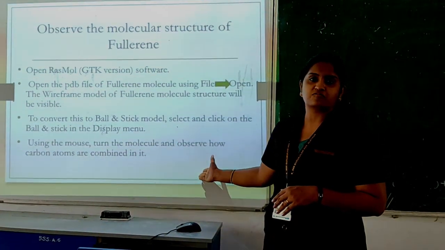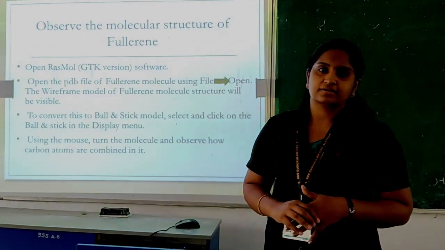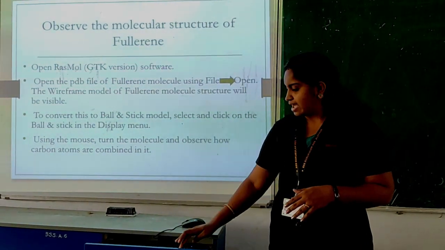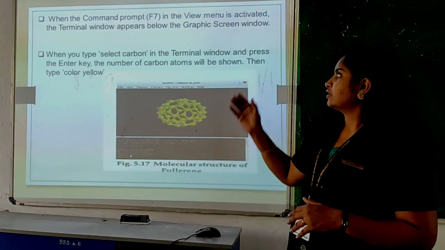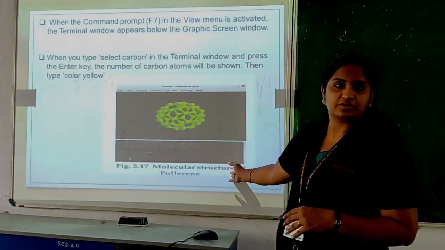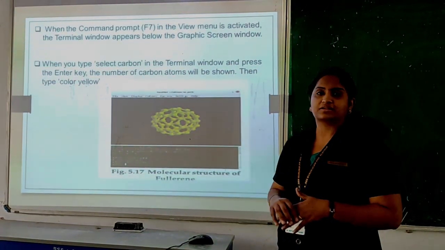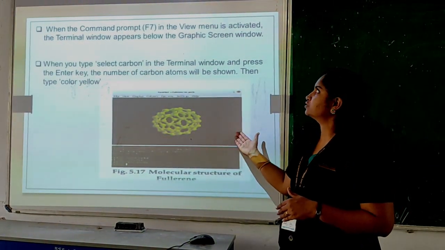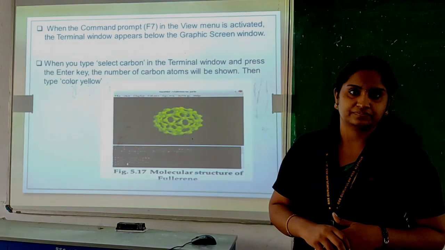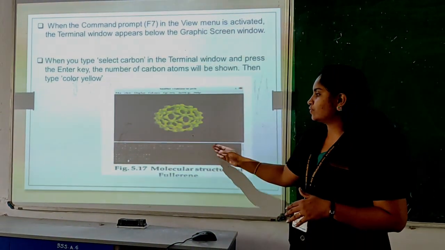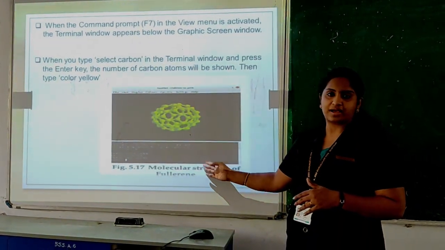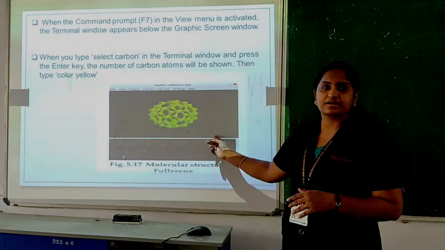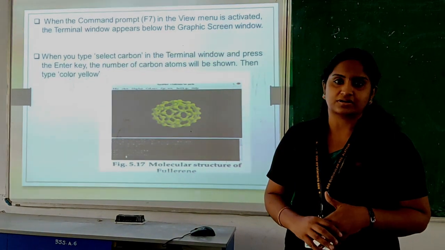You have a number of molecules to observe, and you can easily check them. I will show you in the practical session. Next, if you want to display the details of a particular structure, you can open the command prompt by pressing F1, or you have the option in the View menu. In that you will get details about the number of carbon atoms or molecules. And if you want to apply any color, you can give the color.